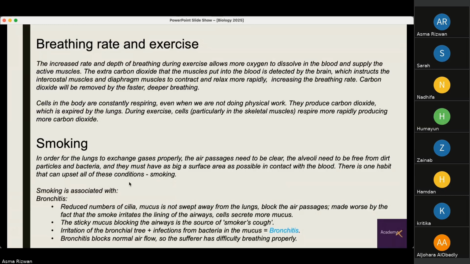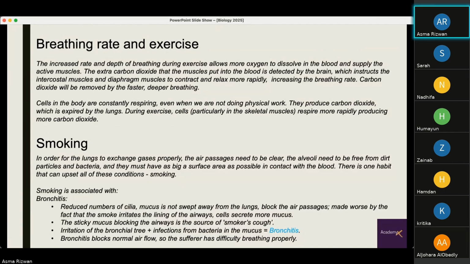It is associated with all of these different diseases, which reduce the efficiency of the lungs and cause damage to them. So one of them is bronchitis. Now, bronchitis, as the name suggests, is related to the structure, the bronchi or bronchioles. Itis means inflammation. Because of smoking, you have a reduced number of cilia.